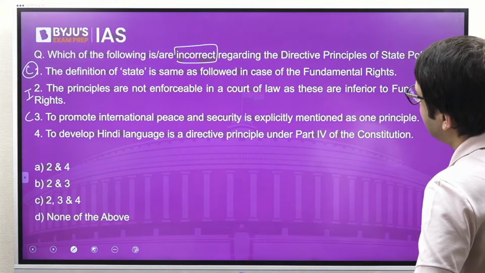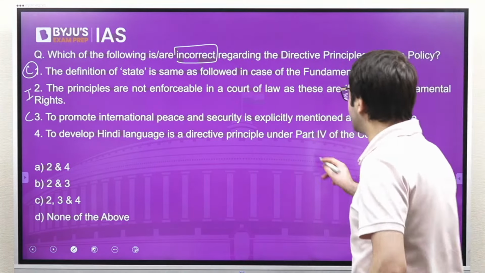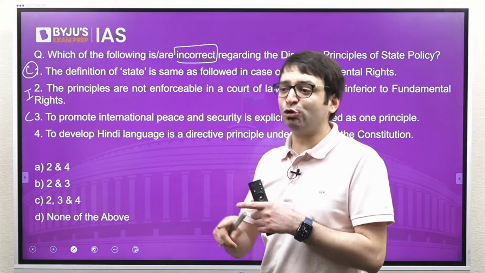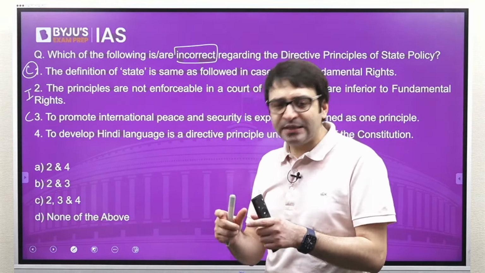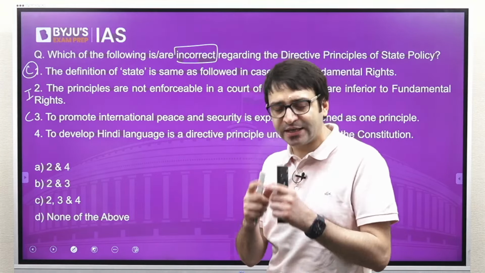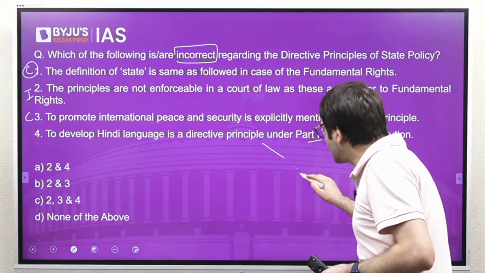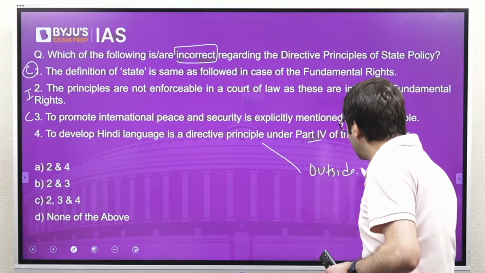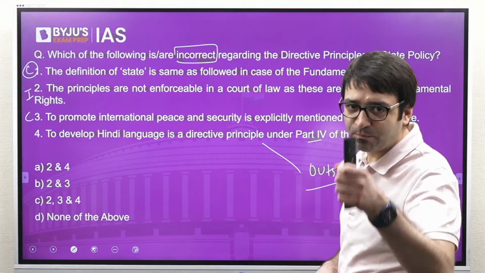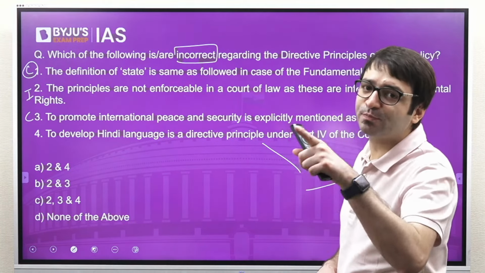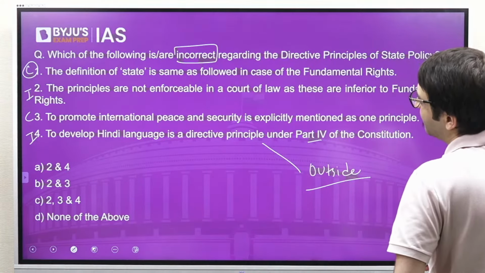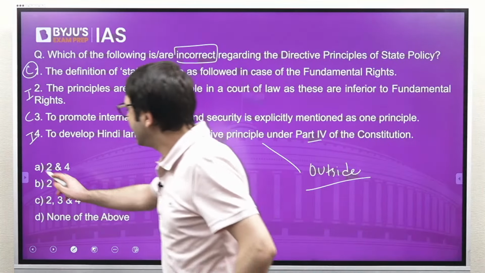Statement 4, to develop Hindi is a directive principle under Part 4 of the Constitution. Yes, to promote and develop Hindi is a duty on the central government so that Hindi can become a medium of instruction for all the elements of the composite culture. It's a directive, but it's a directive outside of Part 4 under Article 351 of the Constitution. This is not something which is mentioned in Part 4, so it is not part of the directive principles of state policy. So this is incorrect. The question is asking which of the following statements are incorrect. 2 and 4, A is the right answer.